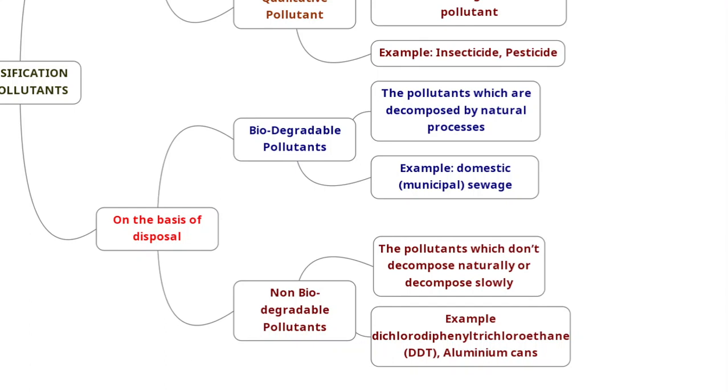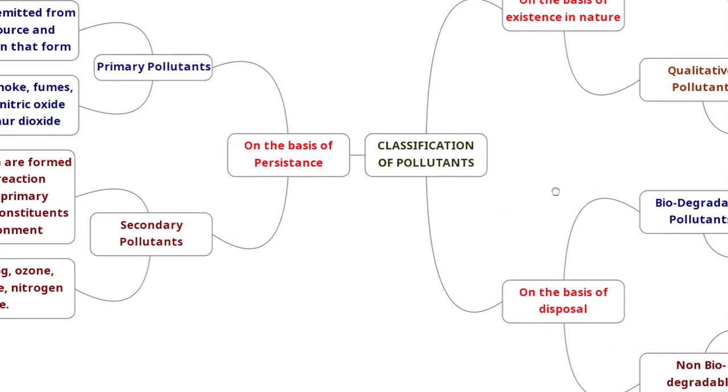Regarding DDT, we have 3 to 4 questions which were asked in previous years. So we'll discuss DDT later on. Okay, dichloro diphenyl trichloroethane, we'll discuss it later. Just remember, it is a type of pollution which exists in large numbers due to the urbanization process, okay, or the modern usage of various items.